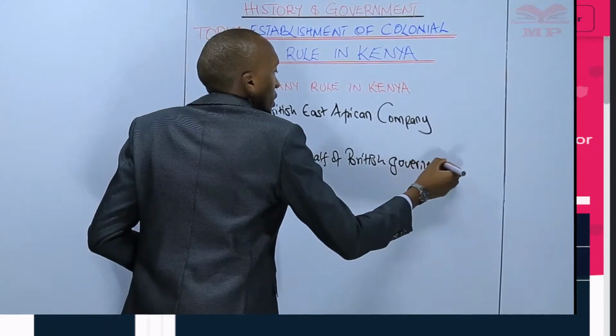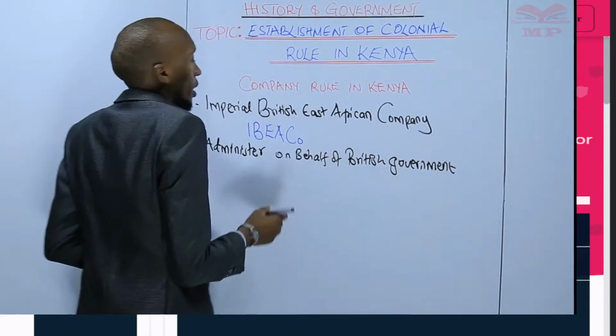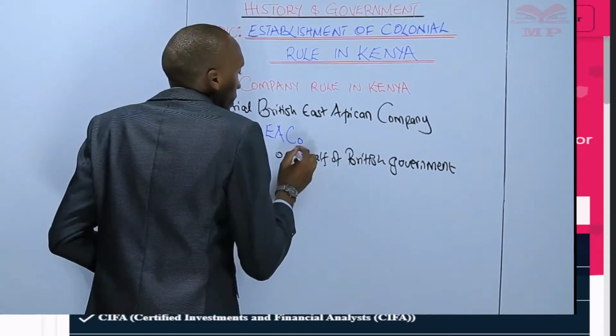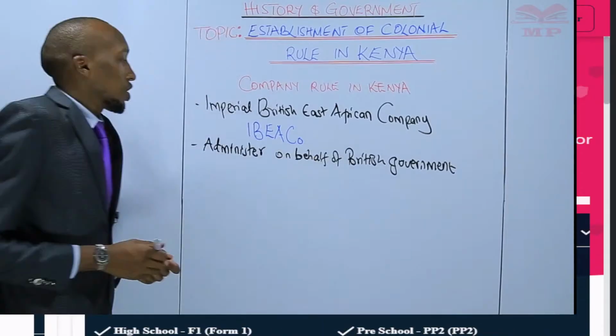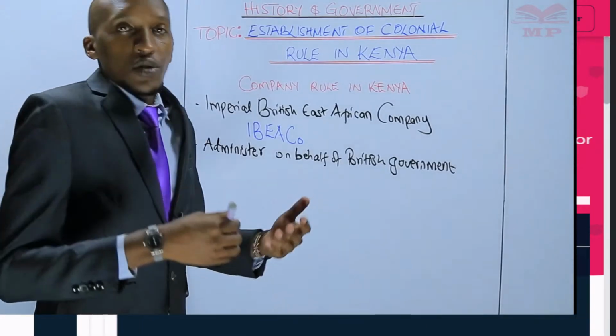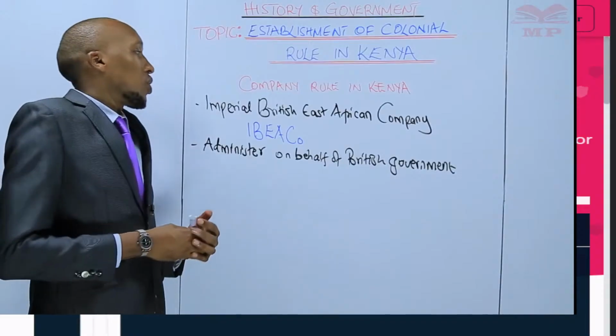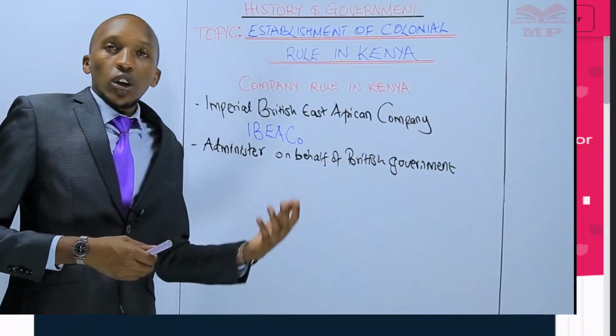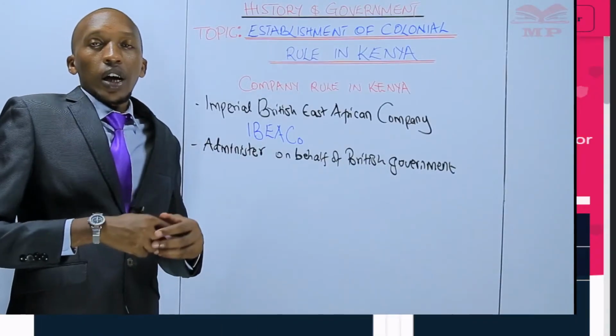On behalf of the British government, because it would be so costly for the government to administer the protectorate directly.